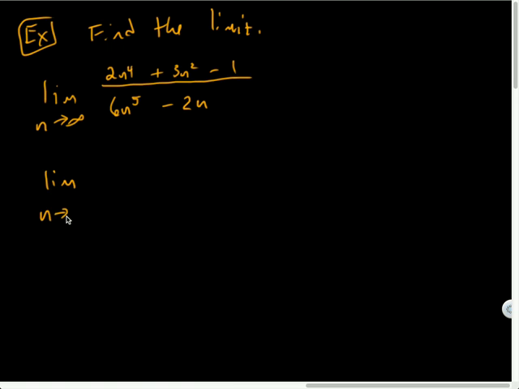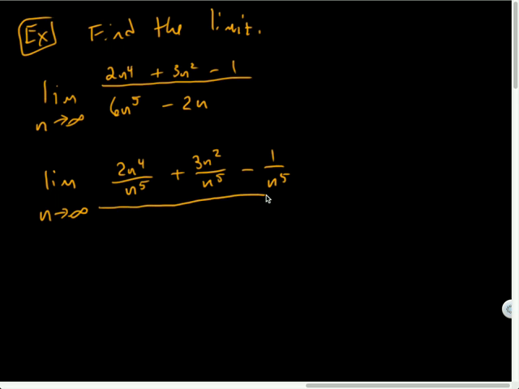I have a trick. What's my trick? You're going to divide by the largest degree, n to the fifth, right? I'm dividing every term by n to the fifth, which is a legal algebraic move. Nothing wrong with that.